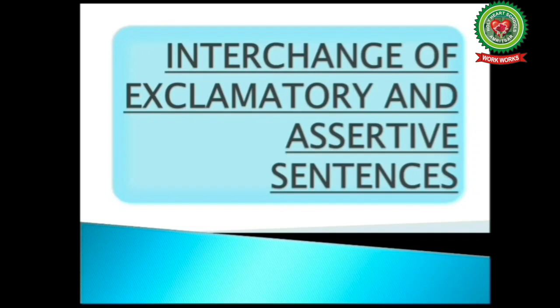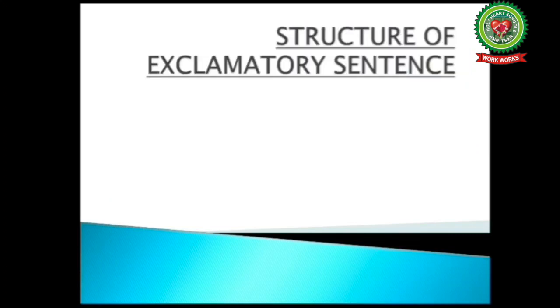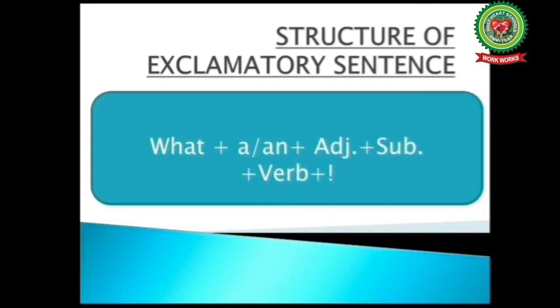Before that, let us quickly understand the structure of both the sentences. So students, you have already seen that an exclamatory sentence starts with how or what. So, in an exclamatory sentence, if it begins with what, then the structure is what, followed by an article a or an, plus adjective, plus subject, followed by a verb, and at the last exclamatory mark should be there.